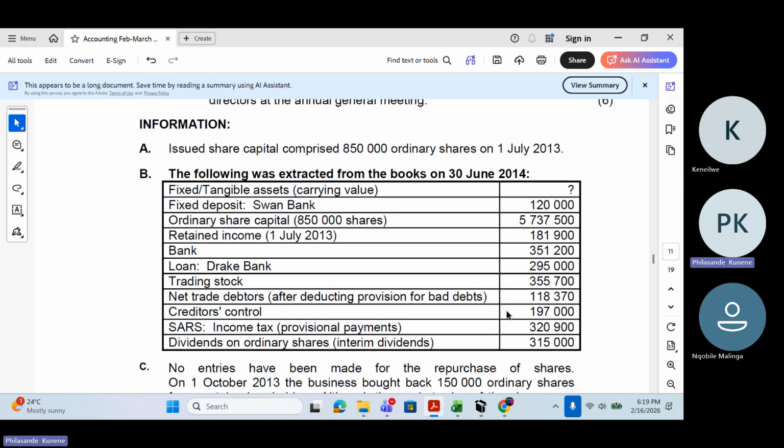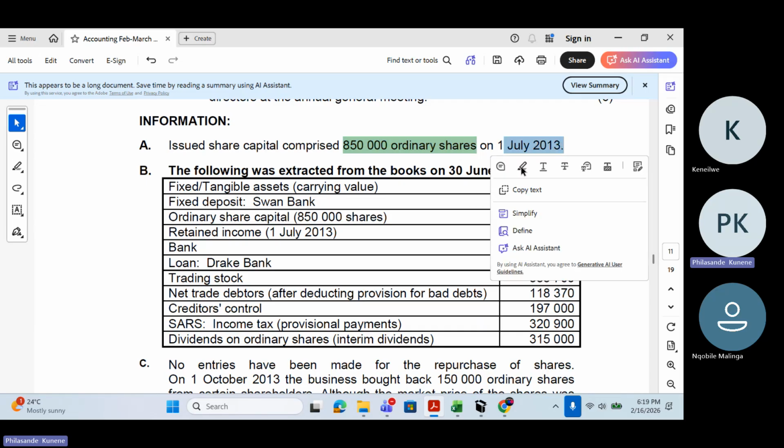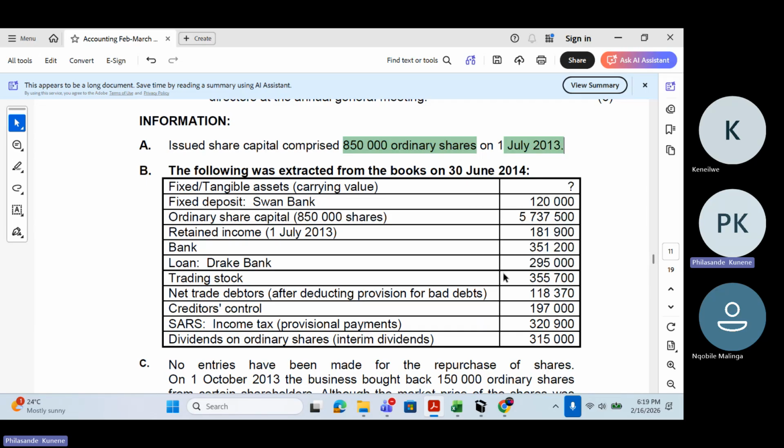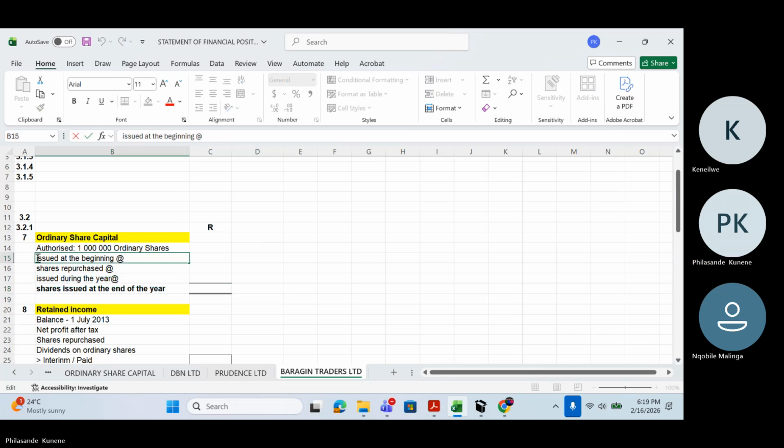Then I can go to information number 8. Issued share capital comprised 850,000 ordinary shares on 1 July 2013. Which means these are the shares that have been issued at the beginning of the year. So they are definitely going to be on my ordinary share capital note.